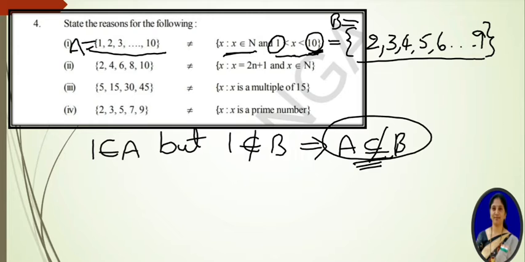Similarly, write the roster form for the right sides and decide whether they are equal. Why are they not equal? So clearly they are given as not equal. So why are they not equal? We have to give the explanation. Which element is not in the right side, that we have to write. Okay.